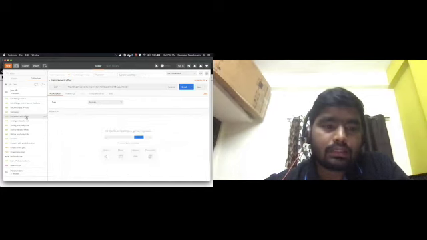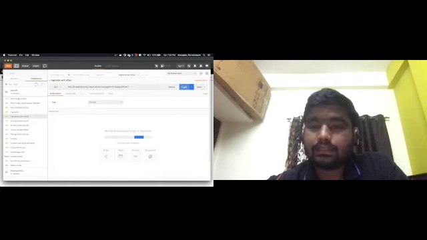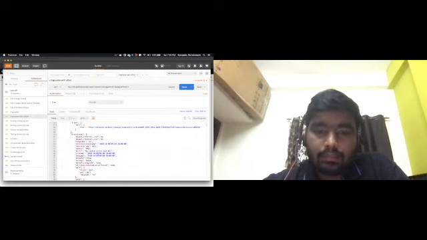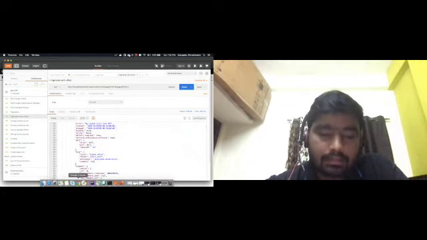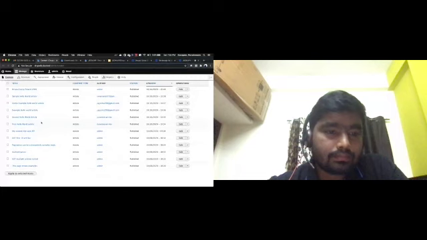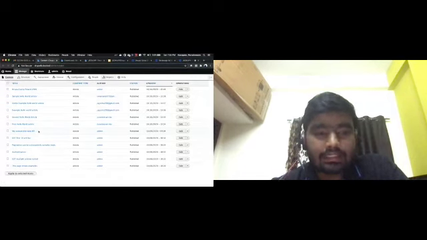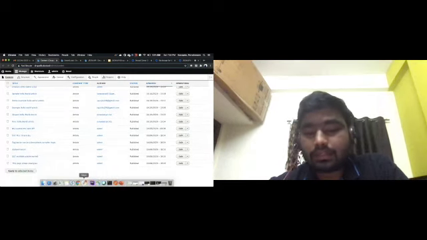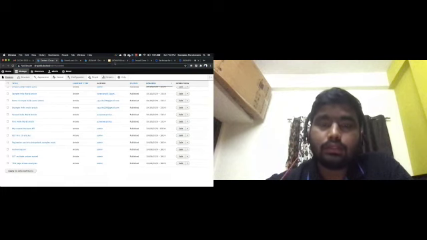Then if you want to set the offset, this will give the next five, meaning it will start from the sixth article. Here is my custom title JSON API. If you can see in the backend, my custom title JSON API, this is the sixth article. So the next five articles are starting to display. So this is for offset. You can set the offset based on your requirement.